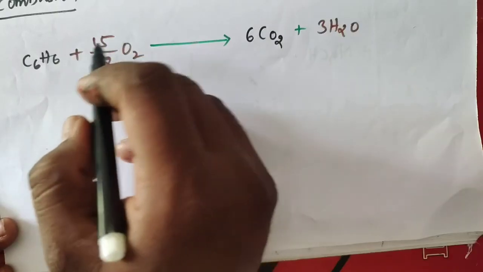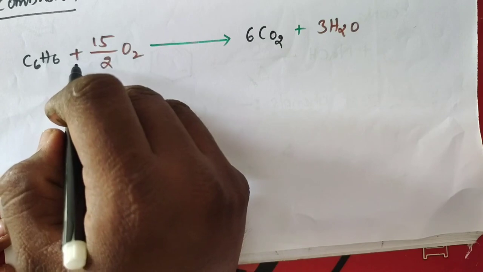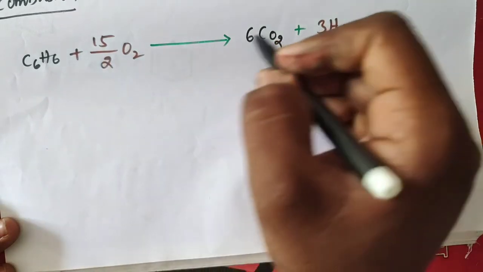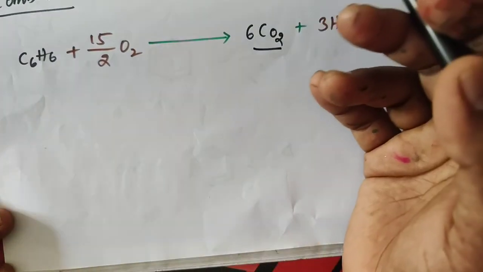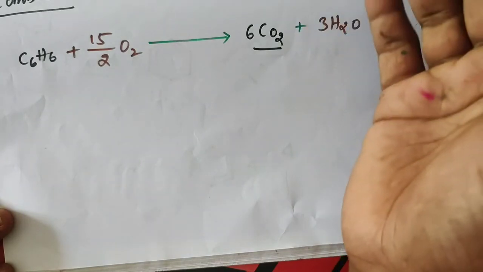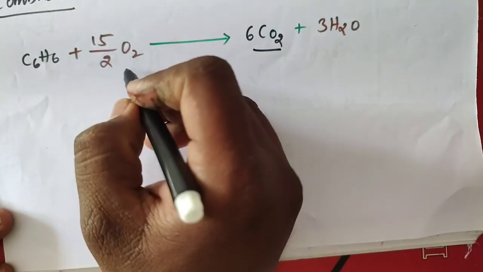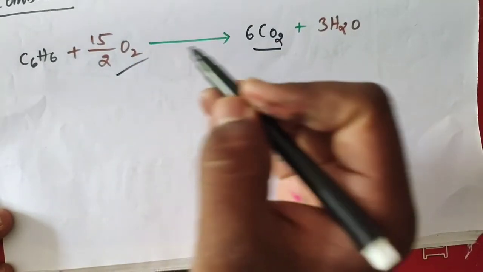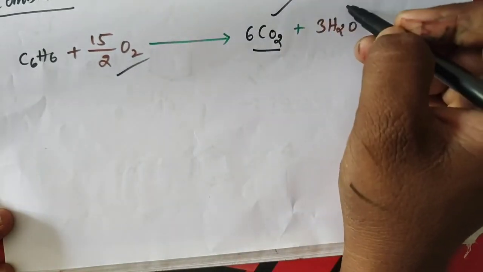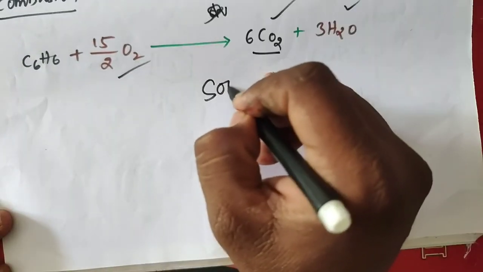Benzene, when heated in air, gives a sooty flame, producing carbon dioxide and H2O. Benzene is exposed to flame in the presence of air. We get carbon dioxide and H2O. It gives a sooty flame.